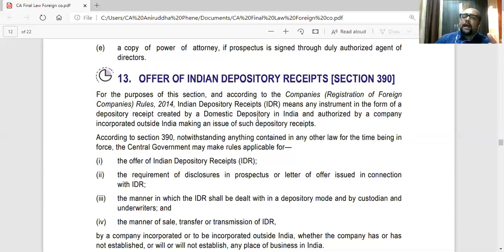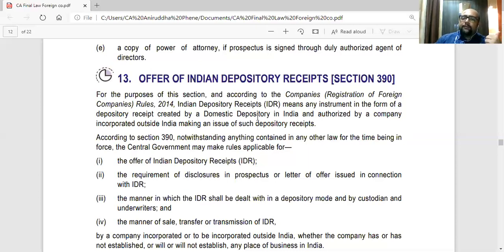So similarly, IDR, Indian depository receipt, is the reverse. A foreign company is coming to India. So the foreign company is making a rupee issue. Whenever a foreign company issues securities in India, it is called IDR. So what is happening? A foreign company, which is outside India, will issue securities, shares basically, to a bank outside India, which will be their custodian bank.